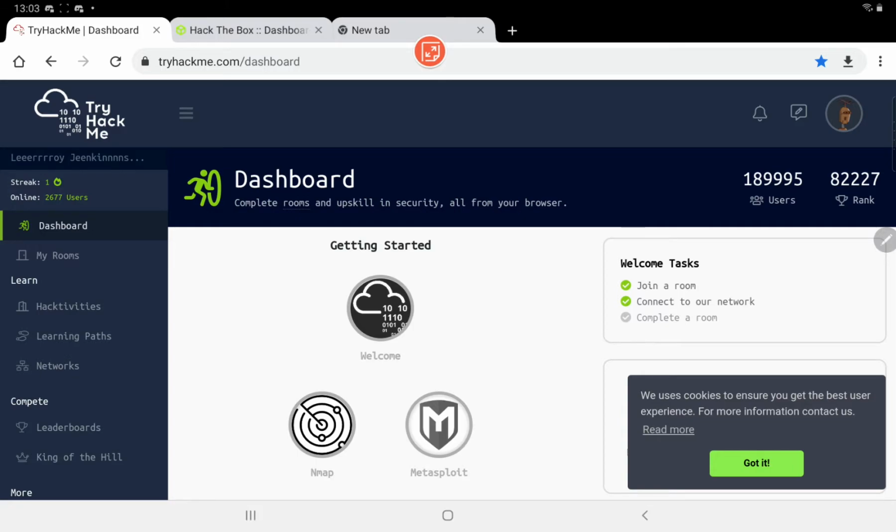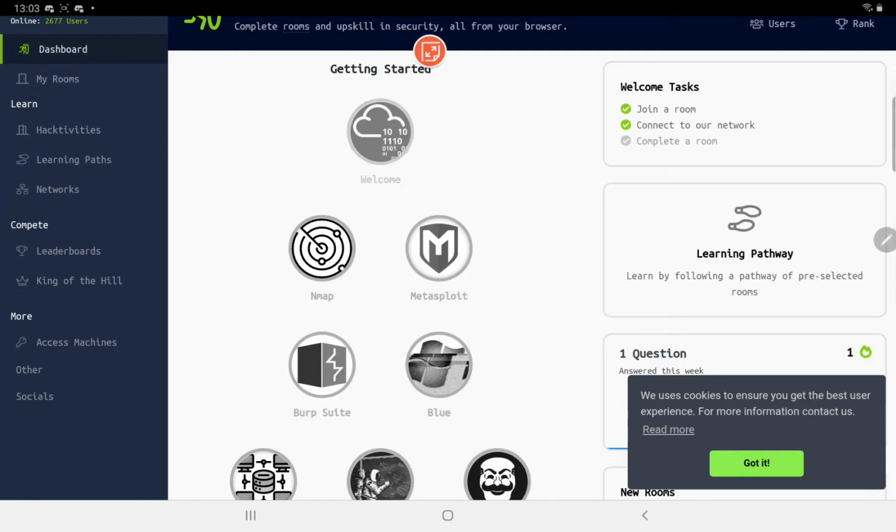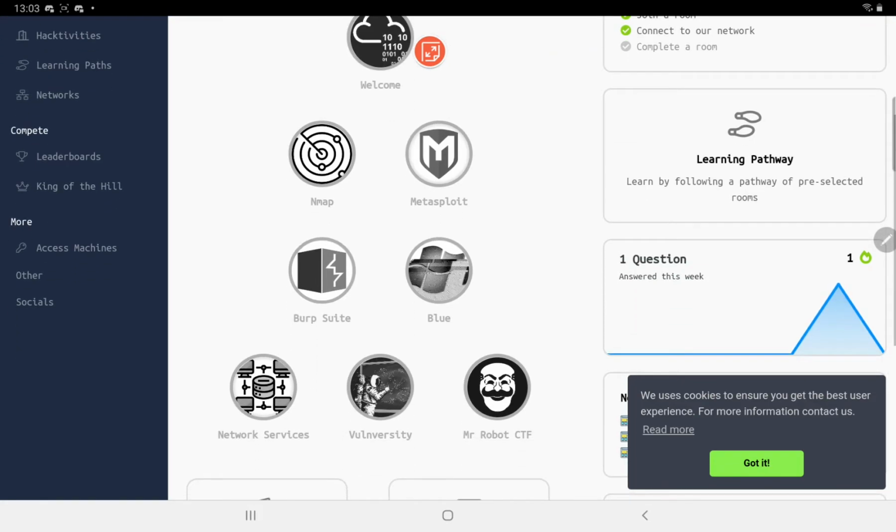I suggest you start with Try Hack Me, which has several rooms, including a basic room which tells you how to access remote servers or remote computers using a VPN. Then you can try the rooms on Nmap, Metasploit, and Burp Suite.